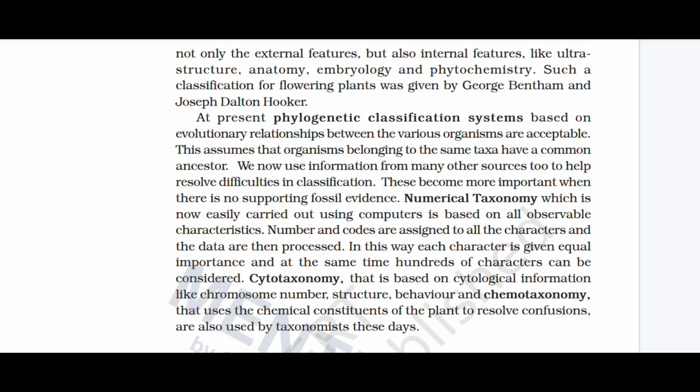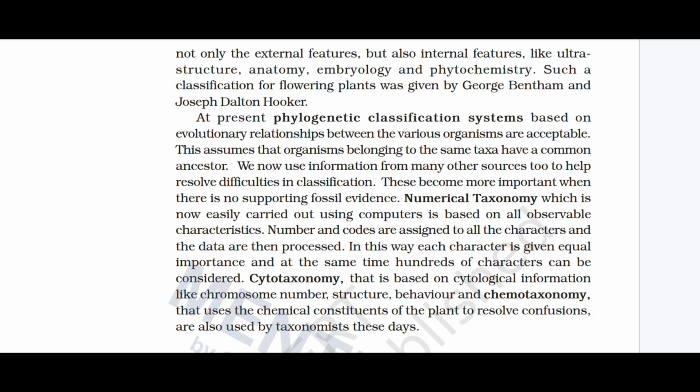These assume that organisms belonging to the same taxa have a common ancestor. We now use information from many other sources to help resolve difficulties in classification. They become more important when there is no supporting fossil evidence.